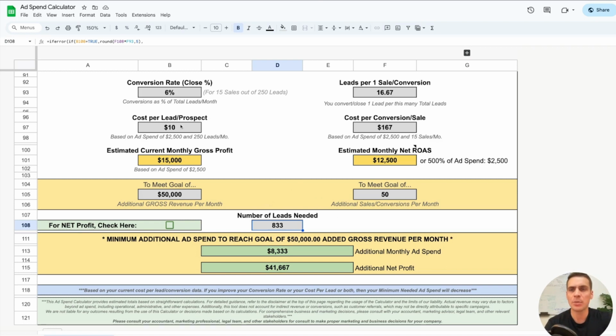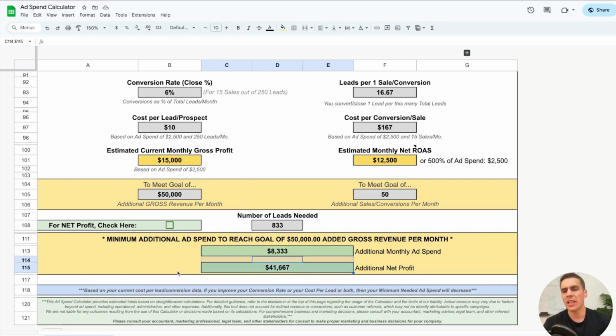And that kind of makes sense because here we calculated your cost per lead, which is $10. You need 833 leads, 833 times 10. That's going to be an additional $8,333 in order to meet your goals. And then your additional net profit is going to be that $50,000 minus your $8,333 here, and that's going to be your additional net profit.